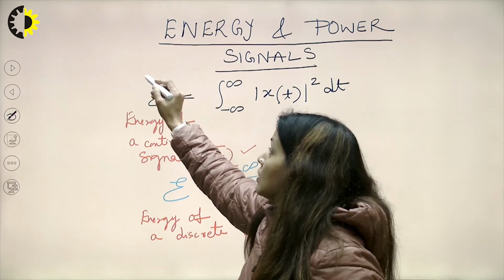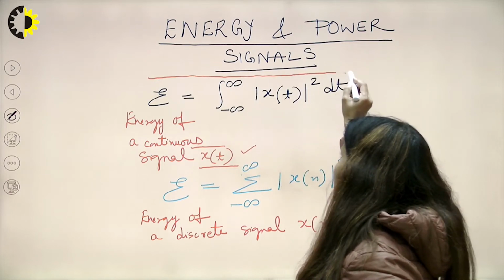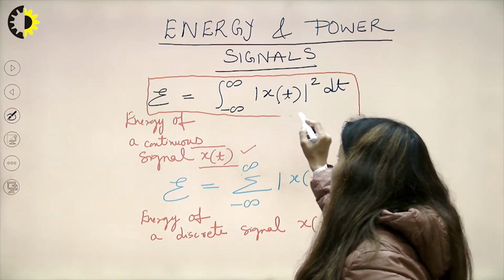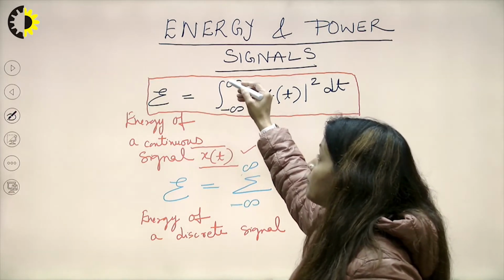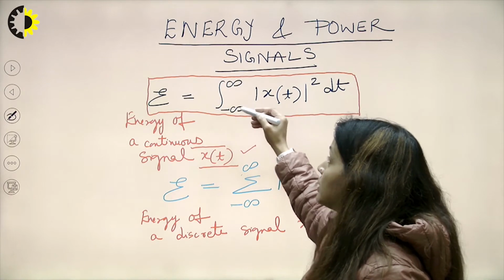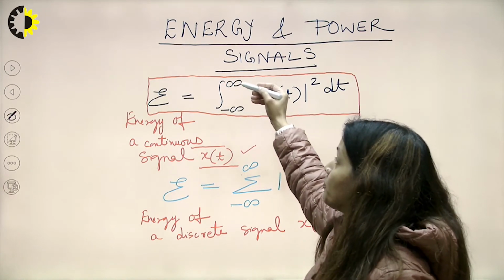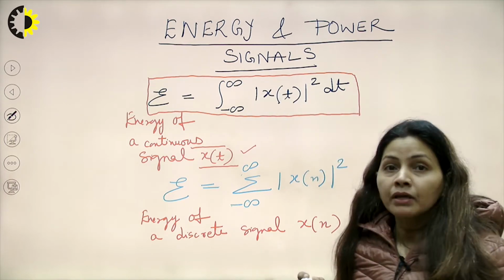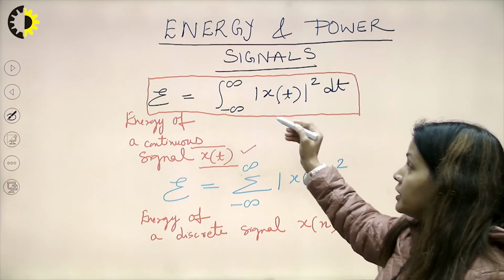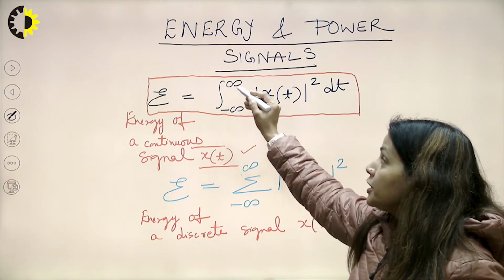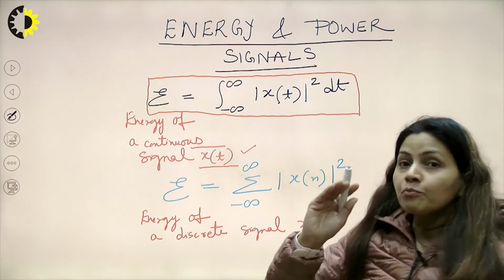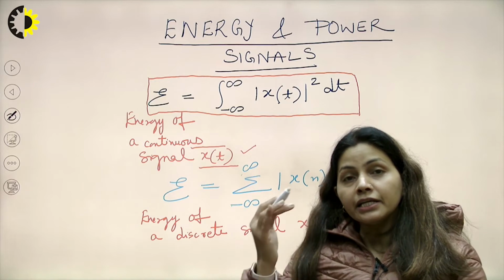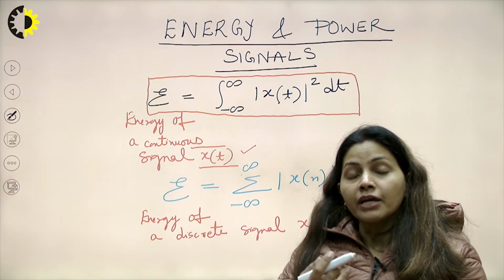The formula is: energy of the signal is the integral from minus infinity to plus infinity of mod of x(t) squared dt. The important point is that the limit goes from minus infinity to infinity, and we take the mod of the signal, square it, and integrate it over these infinite limits.